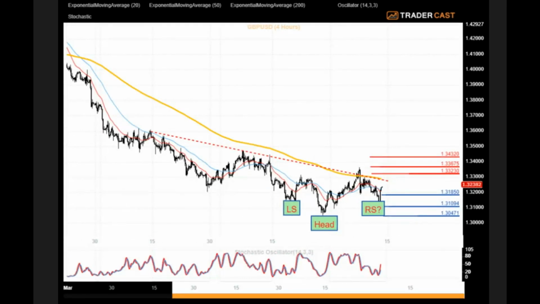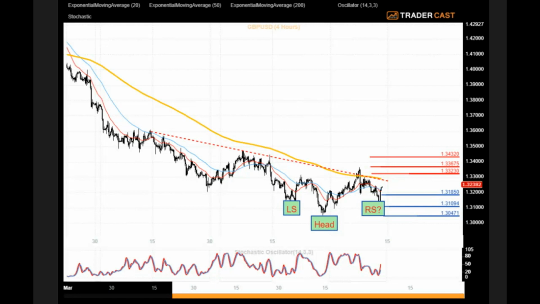The next pair we can look at is cable. Sterling dollar key level to watch is at 1.33. Confirmed breakout above that level and the daily close higher would support a bullish reversal scenario as indicated by the possible developing inverted head and shoulder pattern. Bullish scenario would point to the upside resistances at 1.3320 followed by 1.3367 and also 1.3430, 1.35 levels.